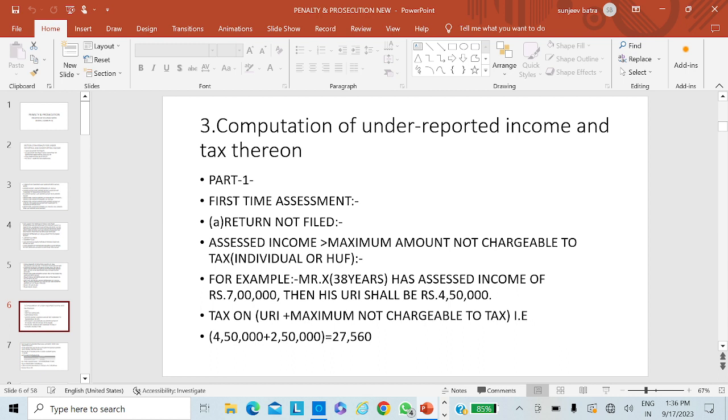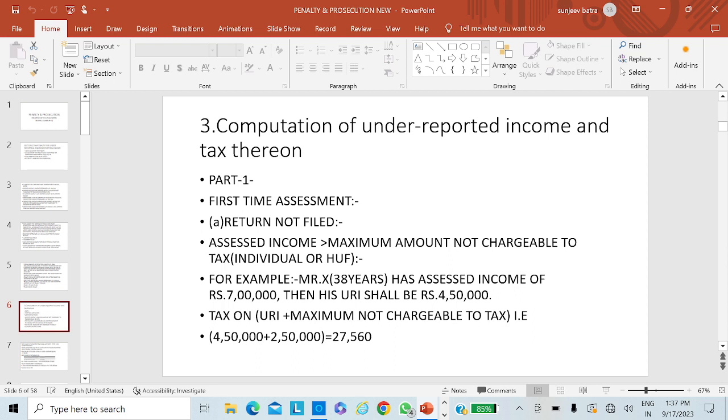A is first the income as per the normal provisions. And B shall be the income assessed as per the normal provision minus under-reporting of income. That amount shall be reduced from the A part.